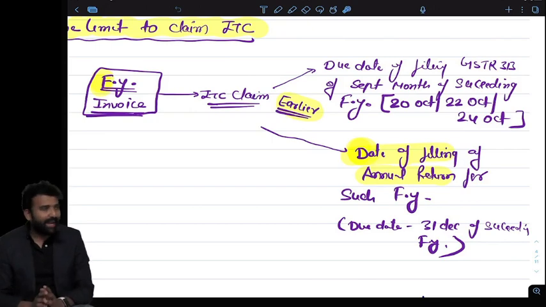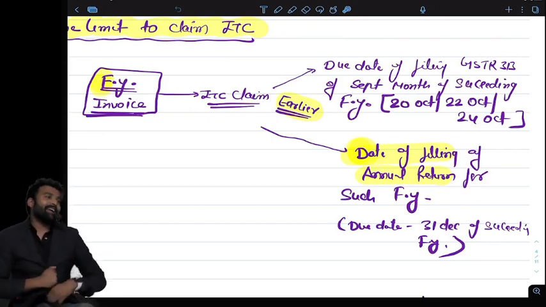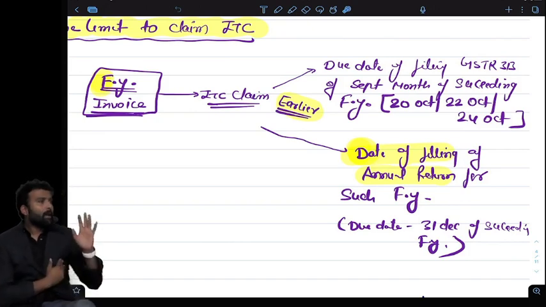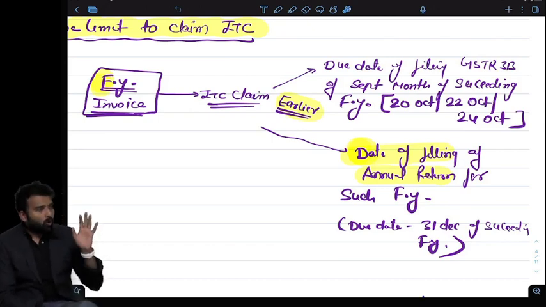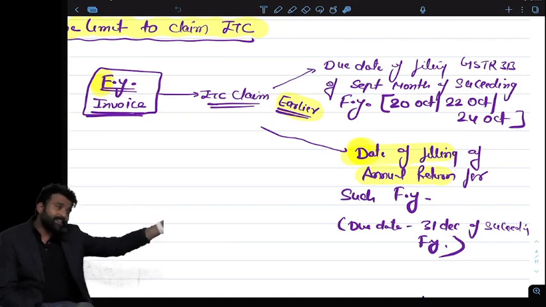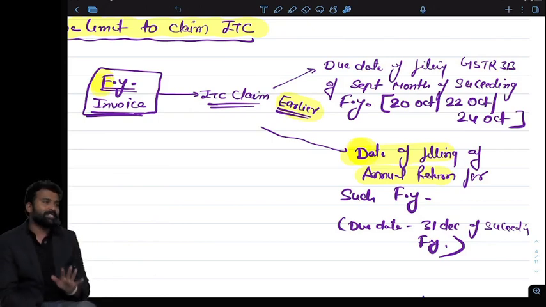It is for the buyer. I am talking about the buyer. Listen. Buyer can claim the credit only if his credit was missing for the last financial year. Then he can claim the credit only up to the month of September, or annual return, whichever is earlier.